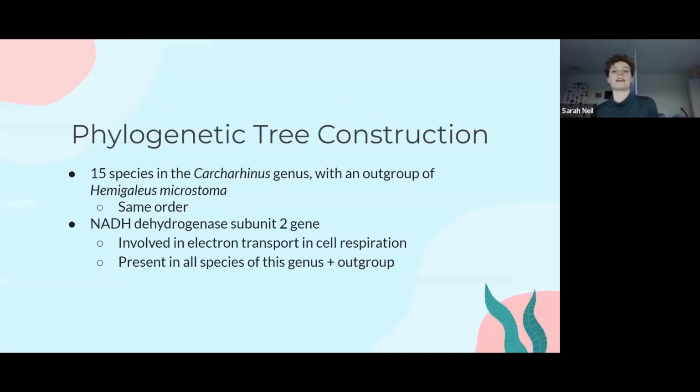So for our phylogenetic tree construction, we used 15 species from the Carcharhinus genus, and our outgroup was Hemigalius microstoma. So the outgroup is in the same order as our genus, so we thought that would be a good choice. And for our gene, we used NADH dehydrogenase subunit 2. So this is a gene that's involved in electron transport in cell respiration in the mitochondria, and it was present in all the genes of all the species of our genus as well as our outgroup.